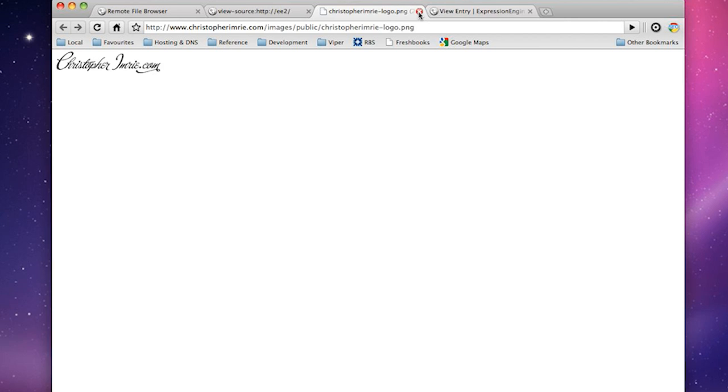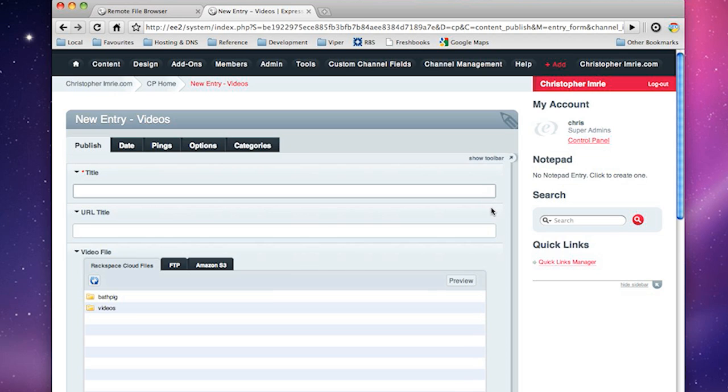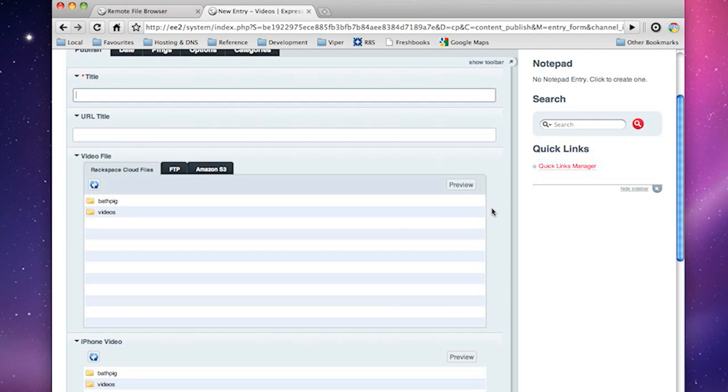So like I said, it's a pretty handy little field type that I've produced here. I produced it because I really had a need for it on a client project where we were using Rackspace Cloud Files, and I bundled it all together. It's pretty much the go-to field type now whenever I need to do anything with content delivery networks, especially with video, just because it's pretty robust.